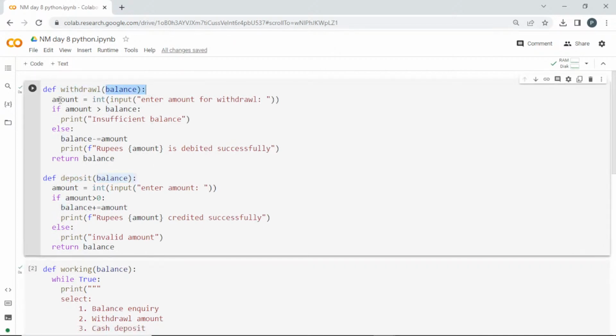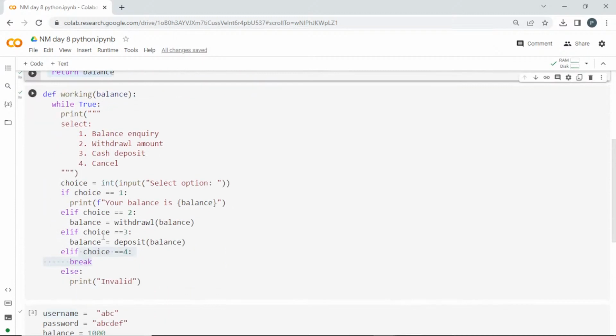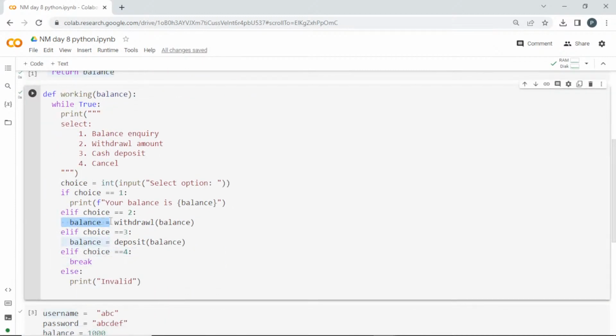Let me go into the functions withdrawal and deposit, where I am passing this balance. I am asking the user to enter his amount. If the amount he is asking is greater than his balance, then I am going to print insufficient balance, because whatever amount he has, only if it is less can he withdraw it. In the else condition, if it is less, I subtract it from the balance, tell him that this much amount is debited, and finally return the balance. Once this runs, it returns the balance, and that balance is stored in this balance equal to this one. This will help you update it.